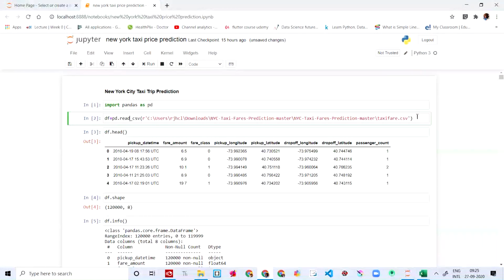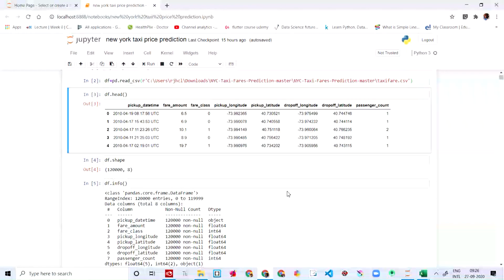So I have read this file in the form of CSV, and then I'm going to say df.head, and I'm going to read the first five rows of the taxi fare. So you can see the pickup date time, the amount, the fare, the taxi price amount, the class of the taxi, pickup longitude, latitude, the drop off latitude and longitude, and passenger count.